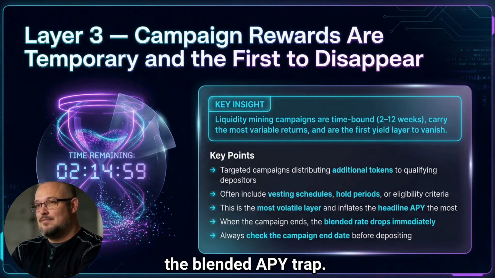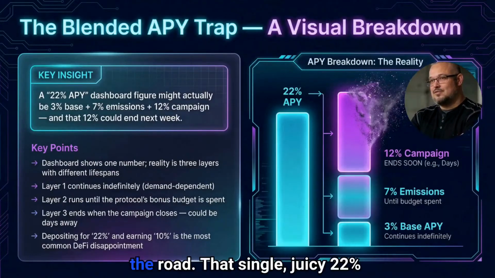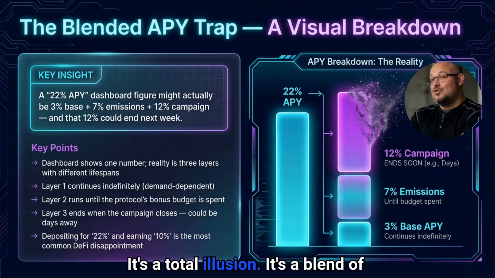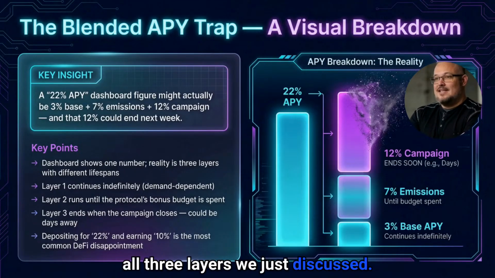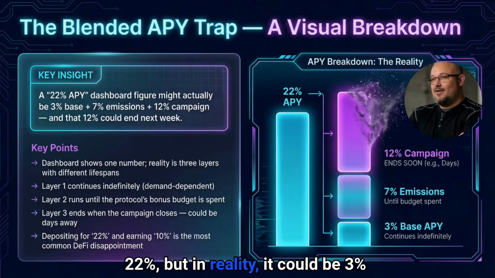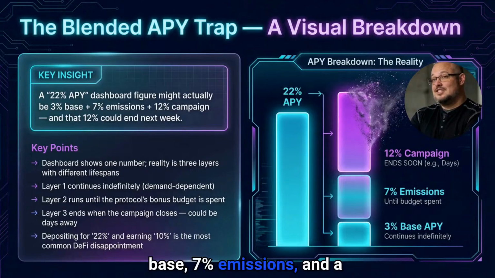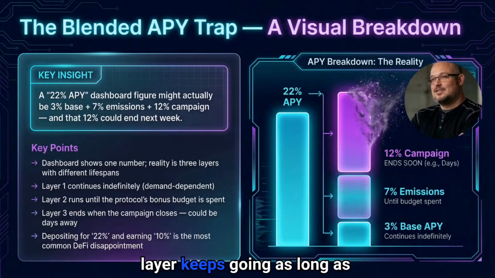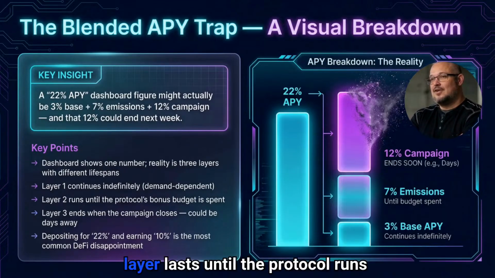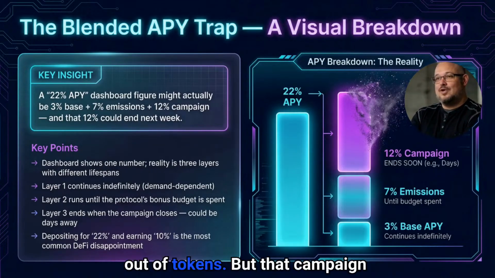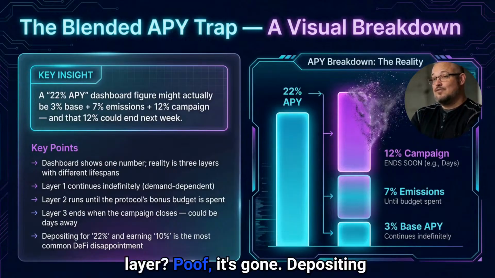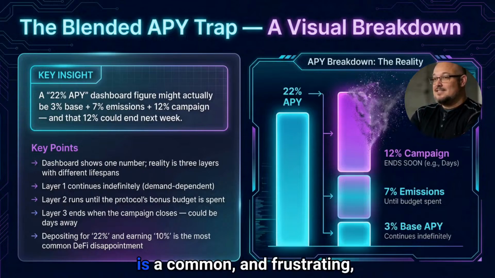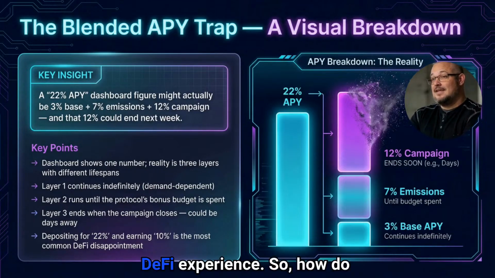This leads us right into the blended APY trap. This is where the rubber meets the road. That single juicy 22% APY you see on your dashboard, it's a total illusion. It's a blend of all three layers we just discussed. You might think you're getting 22%, but in reality, it could be 3% base, 7% emissions, and a whopping 12% from a campaign that ends next week. The base layer keeps going as long as there's demand. The emissions layer lasts until the protocol runs out of tokens. But that campaign layer, poof, it's gone. Depositing for 22% and ending up with 10% is a common and frustrating DeFi experience.